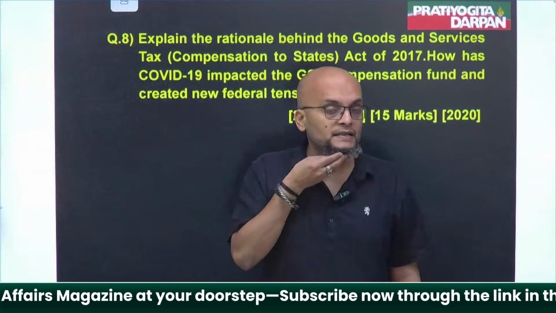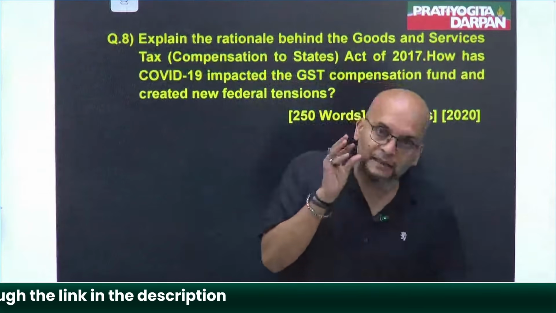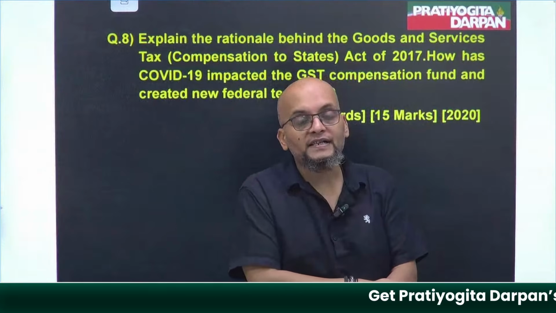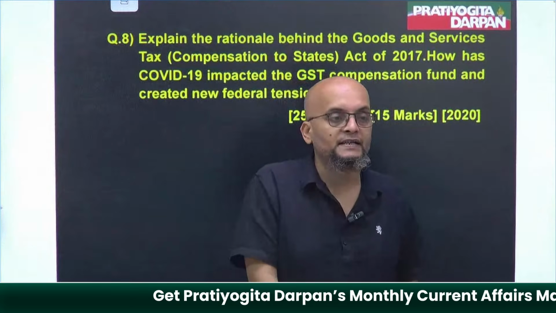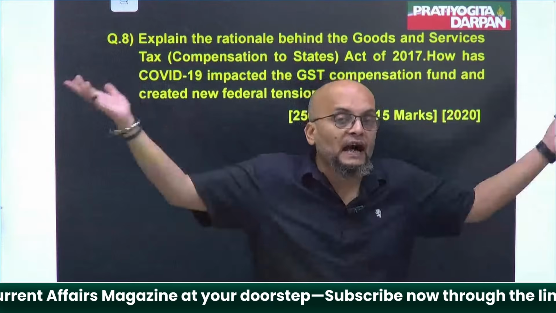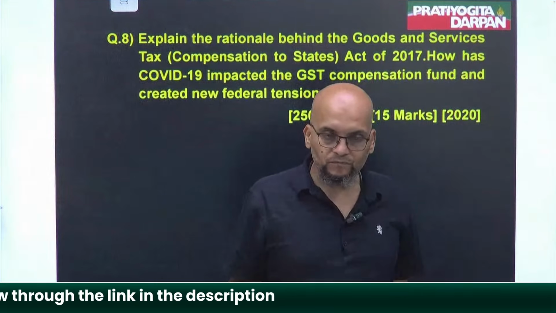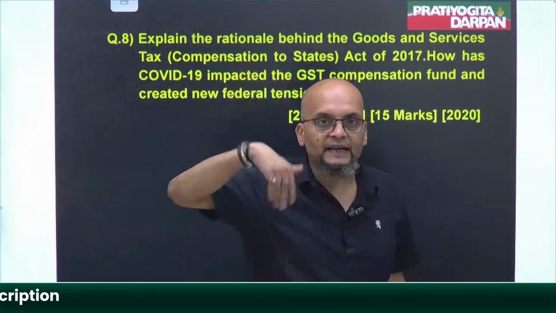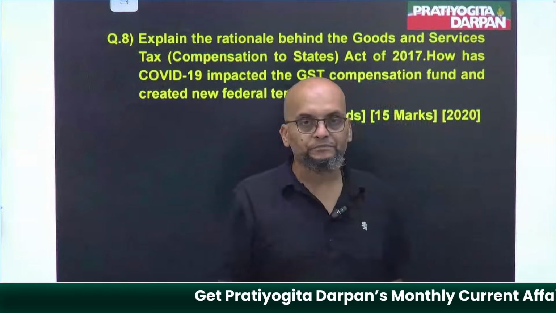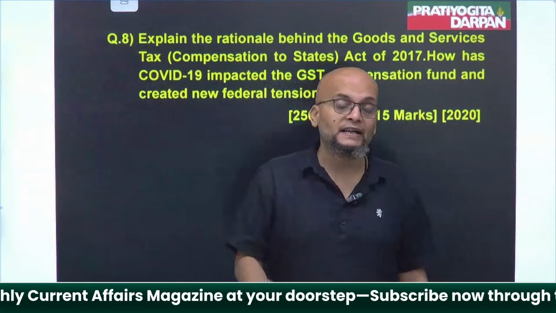So states said that, okay, we agree with it and we also want the welfare, but the problem is that you are center. You have got lots of funds and very less amount of responsibilities or expenditure. We have got very limited source of funds and very high expenditure to bear. Yeah, that's what happens. That's what we call vertical imbalance. That's why finance commission is formed.